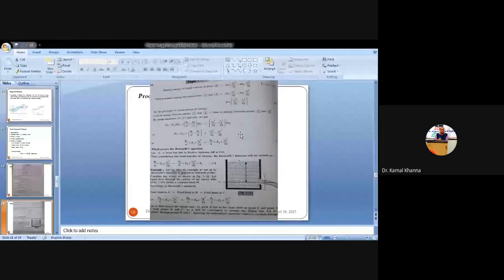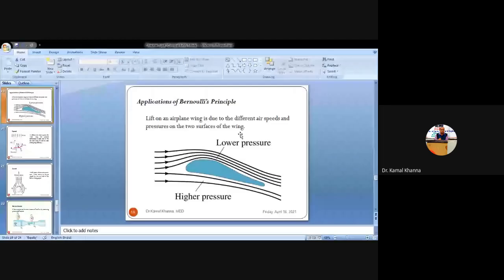So next are the applications of Bernoulli's theorem. How is Bernoulli's theorem applicable to various day-to-day life situations? As soon as you see an aeroplane moving or taking off from the ground, it lifts because of the different speeds and pressures on the two surfaces of the wing. So you can see this is a wing.